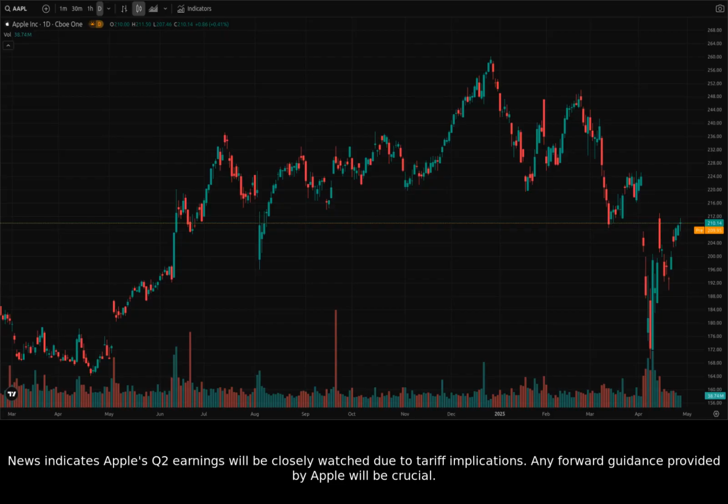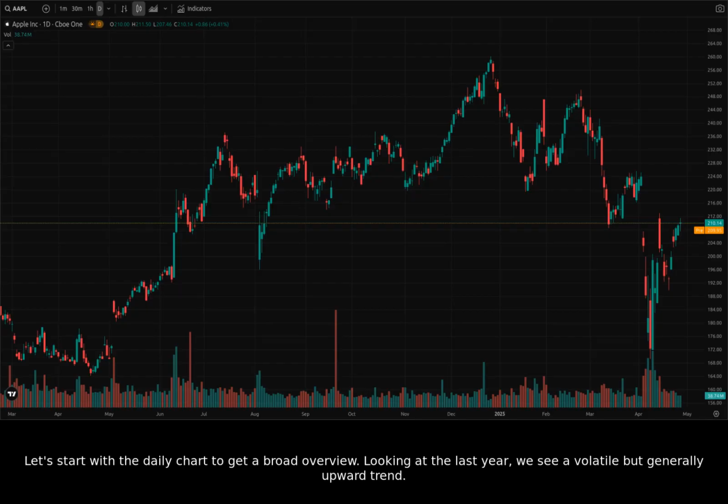News indicates Apple's Q2 earnings will be closely watched due to tariff implications. Any forward guidance provided by Apple will be crucial. Let's start with the daily chart to get a broad overview.